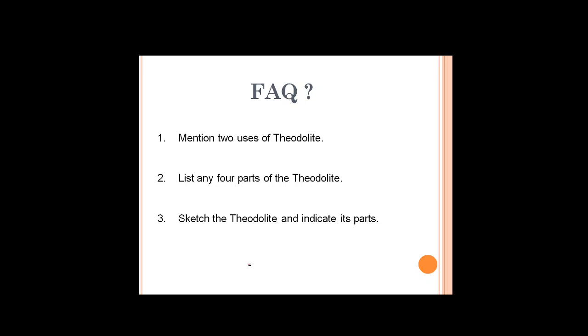Those are: vertical axis, horizontal axis, axis of telescope, line of collimation, and what do you mean by centering, transiting, swinging, face left, face right. You have around 15 of them. Later on we'll see the temporary adjustments of a vernier transit theodolite. Next we'll go to the procedure for the measurement of horizontal angles, by 2 very important methods: repetition method and reiteration method. We'll see them in the further classes.